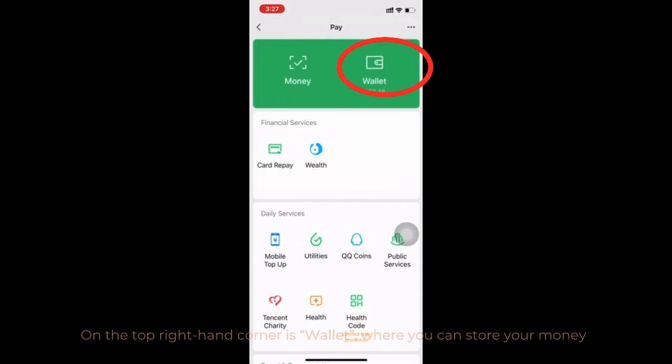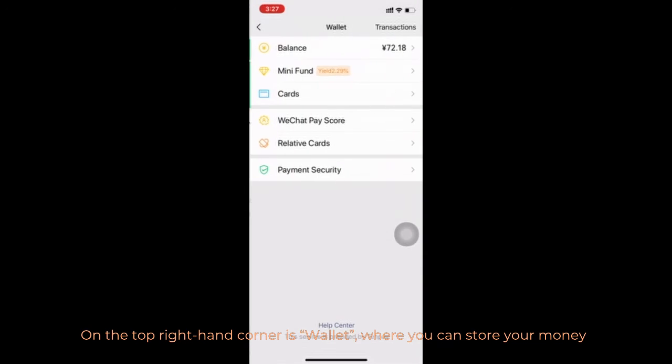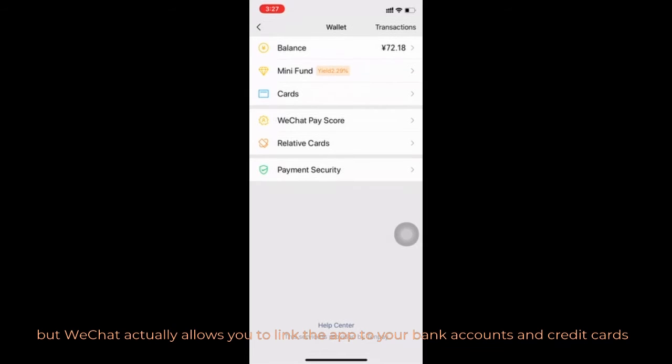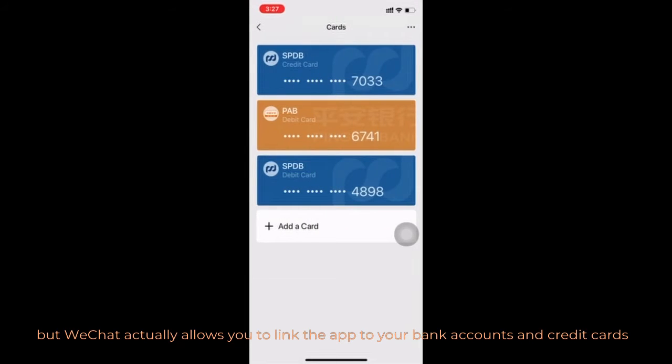On the top right hand corner is Wallet, where you can store all your money, and you'll see that I have only 72 RMB in my balance, which is not an awful lot. But WeChat also allows you to link the app to your bank accounts and credit cards.